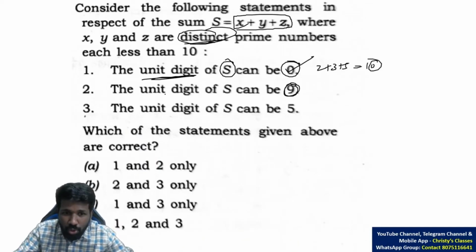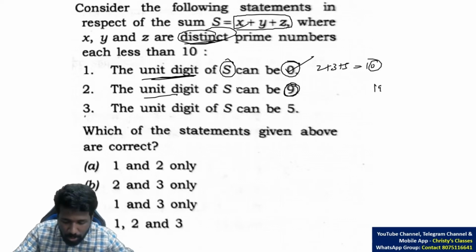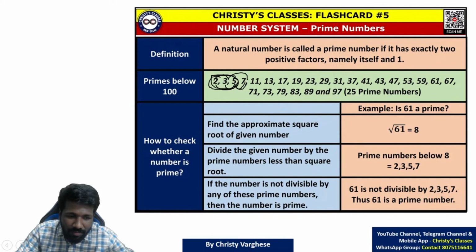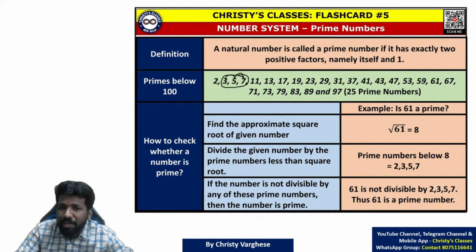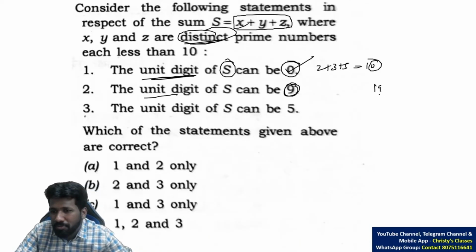Some of you may say unit digit is asked. What if it is possible to be 19? 9 is also okay. 19 is also okay to be the sum. But for 19, the best case is taking the largest 3 prime numbers. 3 plus 5, 8 plus 7 itself is 15 only. So 19 is impossible. Now whatever permutation combination, 3 plus 5 plus 7 maximum 15 only. So 19 is impossible to achieve.